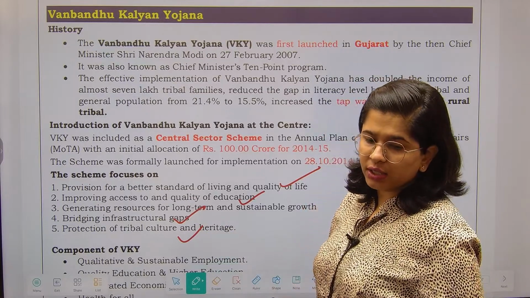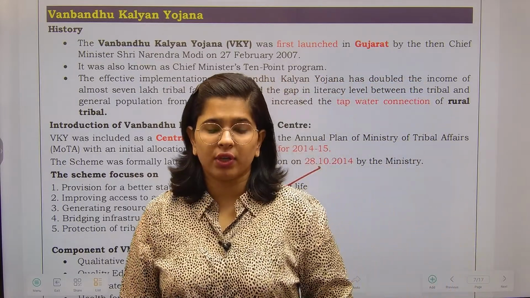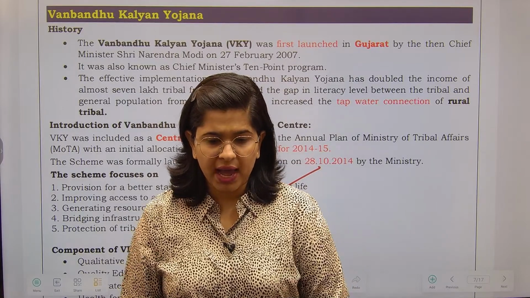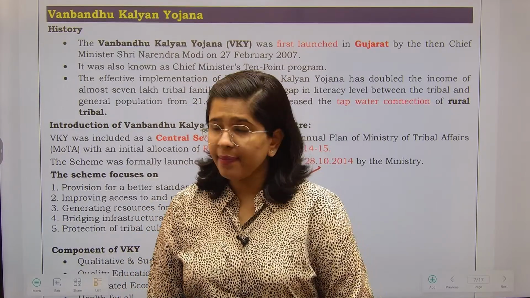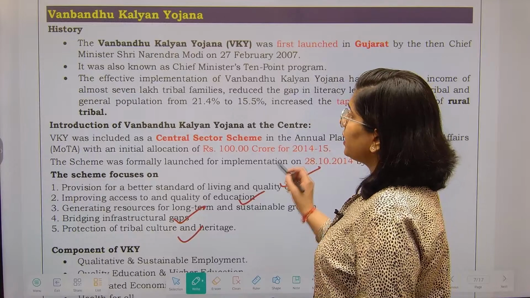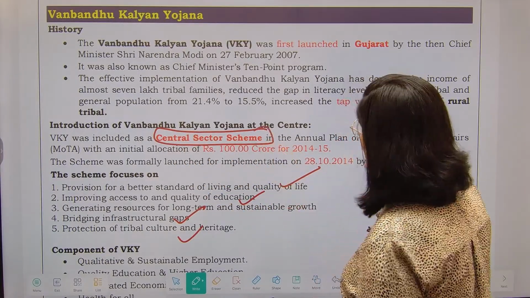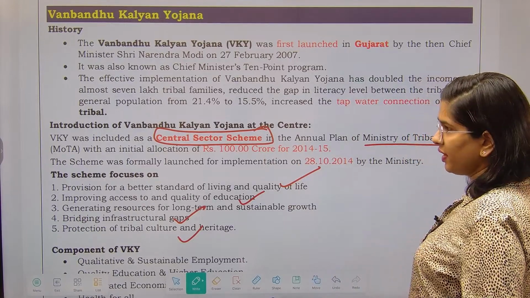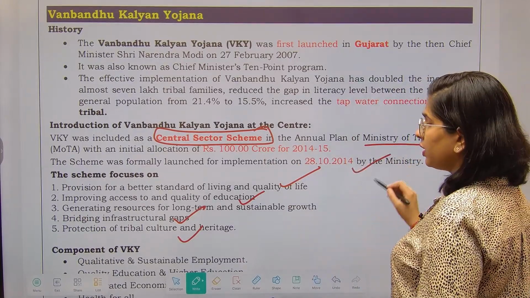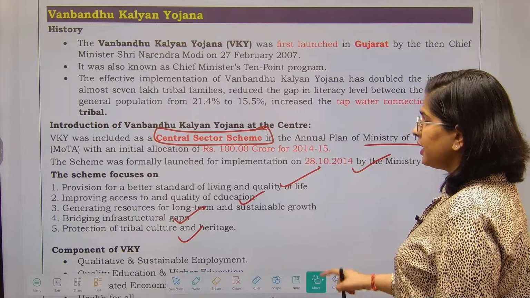These are the various objectives for which the Van Bandhu Kalyan Yojana has been brought in, right? It was introduced as a central sector scheme under the annual plan of the Ministry of Tribal Affairs. It was formally launched for implementation in the year 2014.